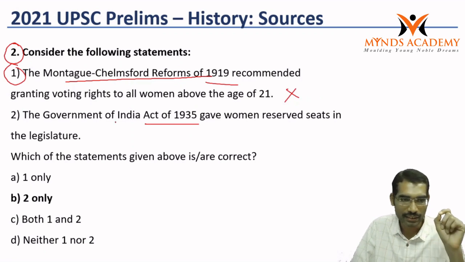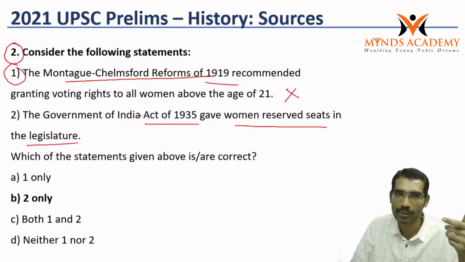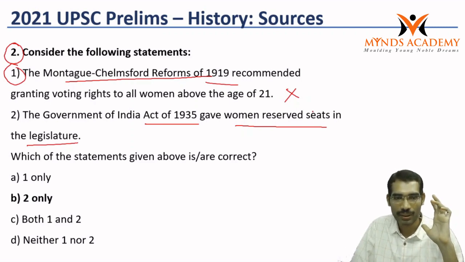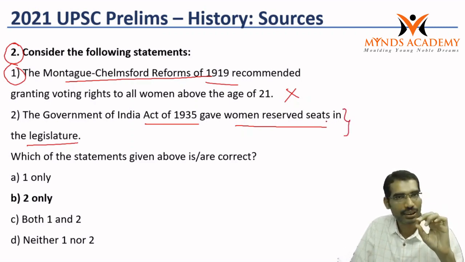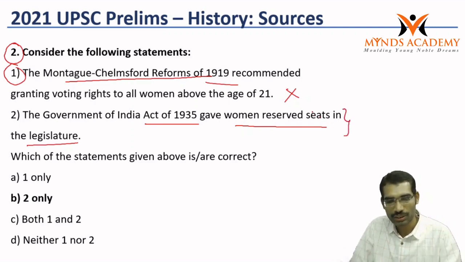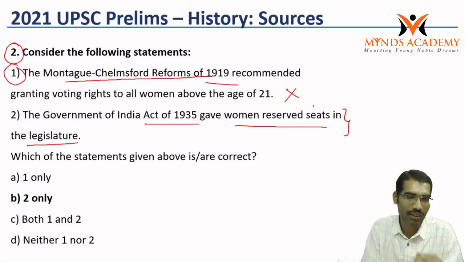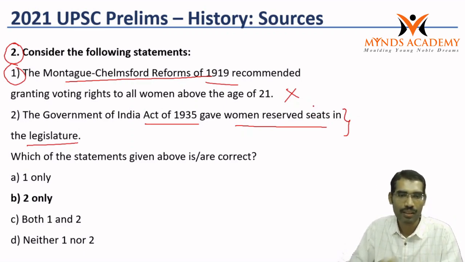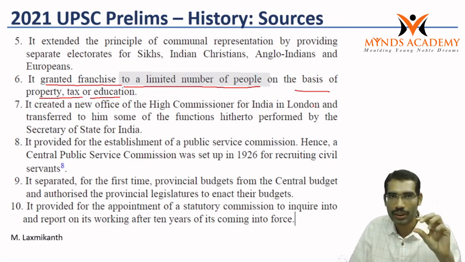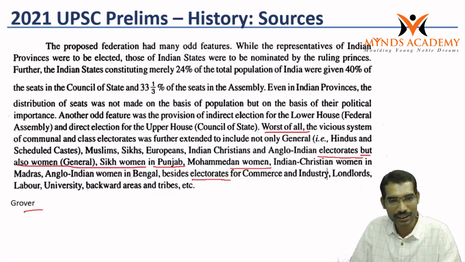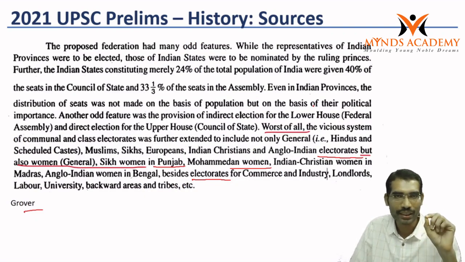But whereas the Government of India gave women reserved seats in the legislature, this part becomes difficult because this much clarity is not given in Lakshmikant also. That's why I categorized this as a difficult one. But those who interpreted the Lakshmikant book well, and those who read Grover, particularly history optional students, would have answered this correctly.